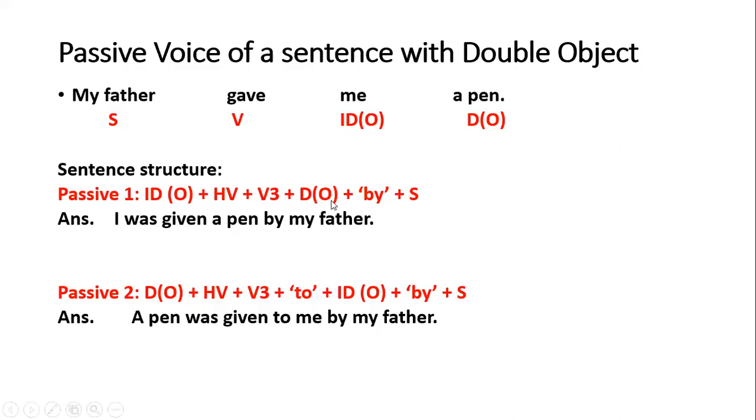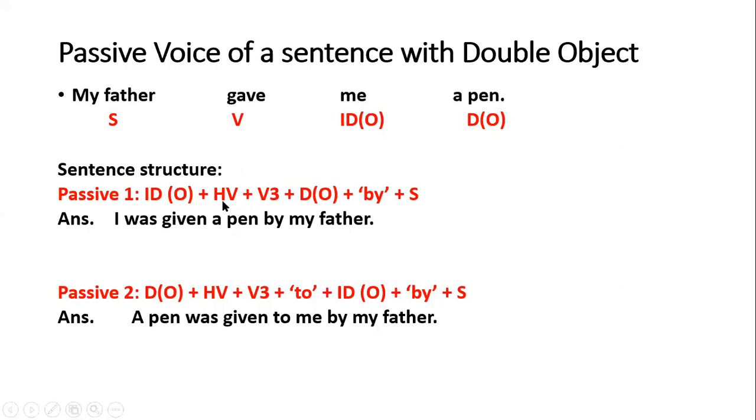After V3 you are going to write direct object, and then you will add preposition by, and then subject will come. As you know, we swap the positions of object and subject. So if we write indirect object in the front, we are going to end our sentence with subject. Indirect object is me, but if it goes to the beginning, it will become I. You know very well, I is converted into me, so me will convert into I.